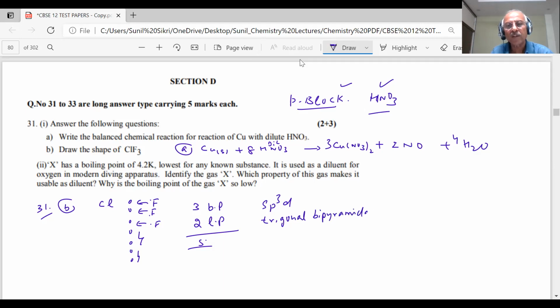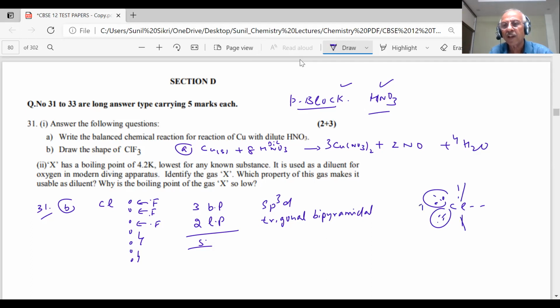But what happens, students? There are two lone pairs of electrons. So if I draw like this, what will happen? The 2 lone pairs of electrons will occupy which position? Equatorial position.